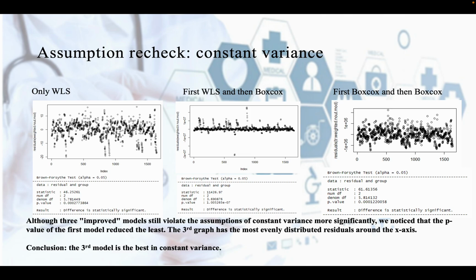Let's go back to check the constant variance. As we can see from the residual graph and the BF test result, although the three improved models still violate the assumption of constant variance significantly, we notice that the p-value of the first model reduces the least, and the third model has the most evenly distributed residuals around the x-axis. So we conclude that the third model is the best in the constant variance.